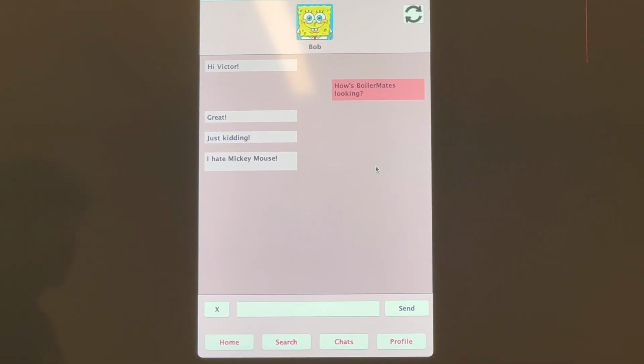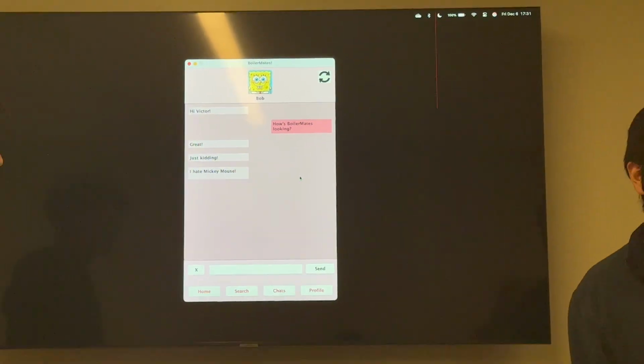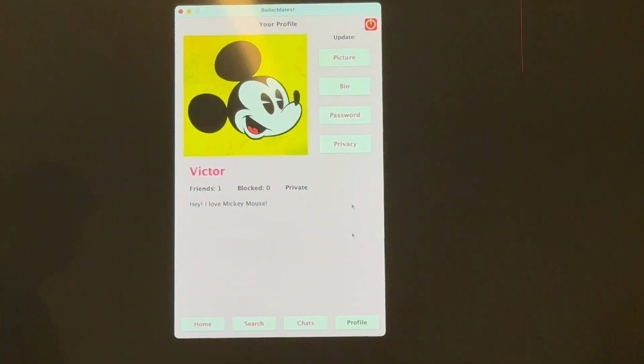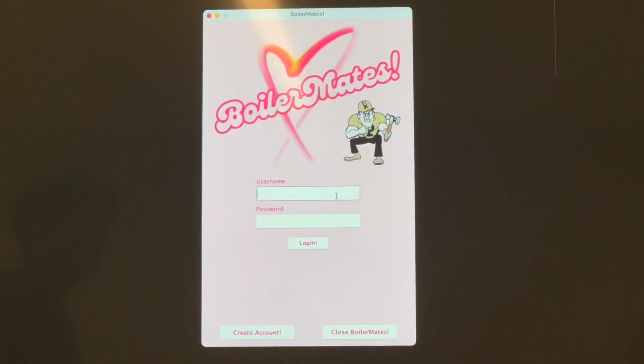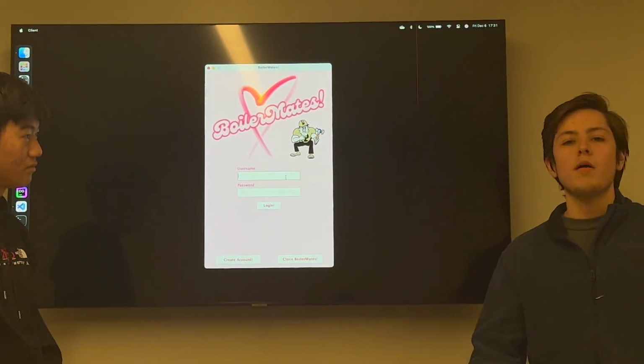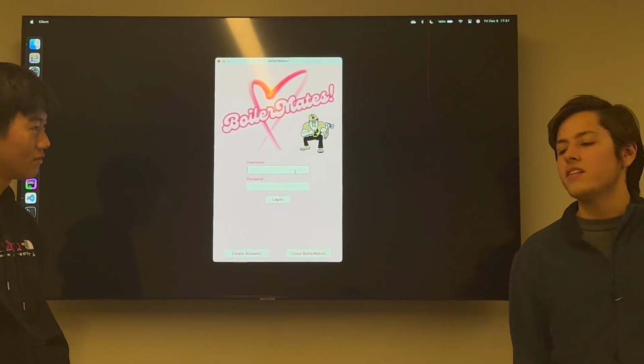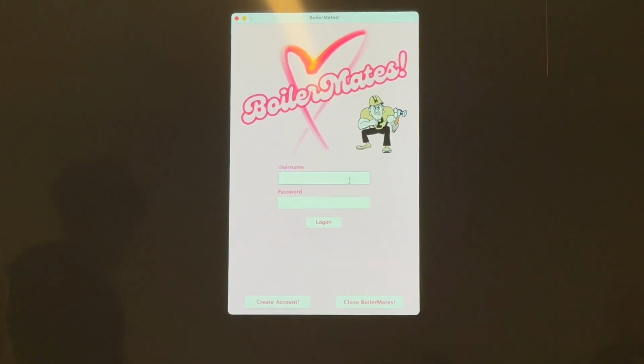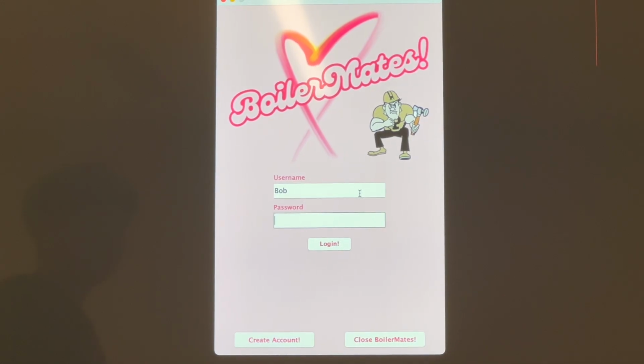So let's say we're done with the app for the day, so we can come to our profile and log out. Then we log out, and say I don't know, maybe we stole Bob's password, and we want to try logging into Bob. So Dylan right now is logged into Bob, so I'm gonna try logging in.